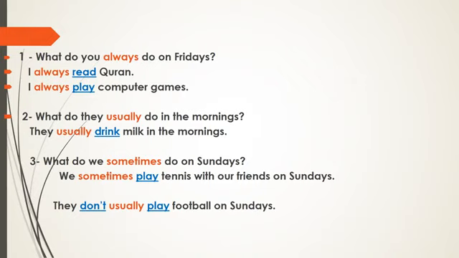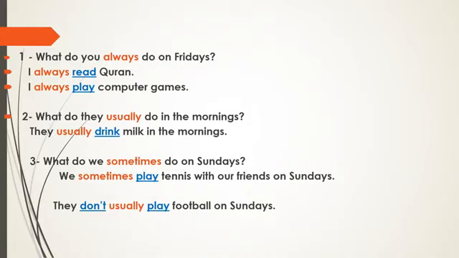Now look at the third question. What do we sometimes do on Sundays? We sometimes play tennis with our friends on Sundays. Now, how often do we play tennis with our friends? What is the answer? Yes, the answer is sometimes. So sometimes here is an adverb of frequency. We use it to refer to the present simple tense. And also sometimes comes before the main verb play. Notice the verb play. It comes without any addition also because of the subject we.